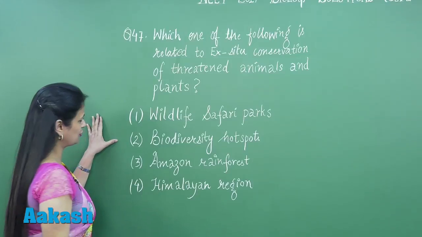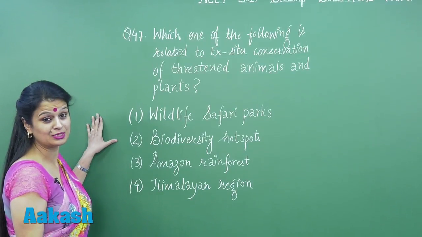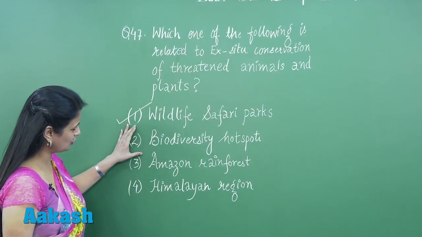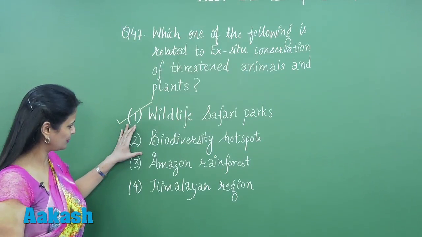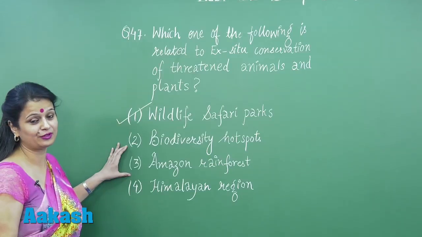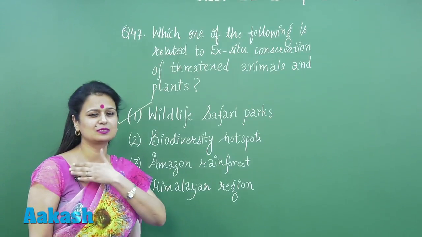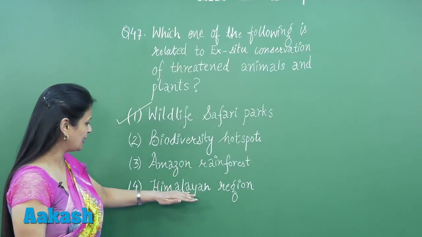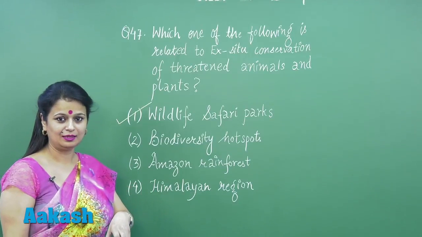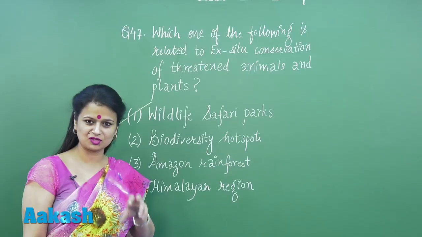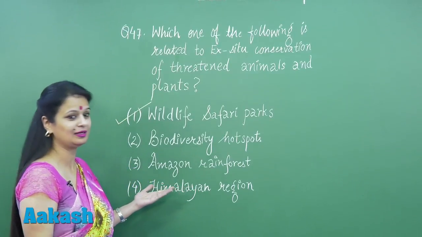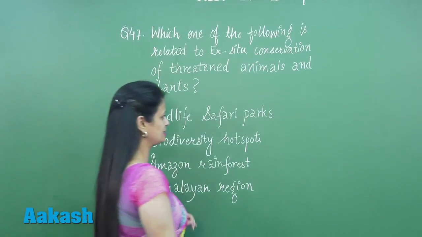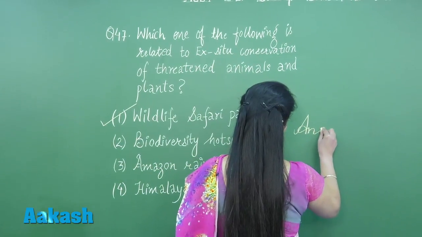So looking into the first option, yes, this is an ex situ conservation strategy. Biodiversity hotspots, in situ conservation, Amazonian rainforest. This is the rainforest which is richest in biodiversity. This is again in situ. Himalayan region, if we talk about India, one of the centers which is richest in diversity, that is the Himalayas. Right? So the option which is right for this question 47 is option number 1.